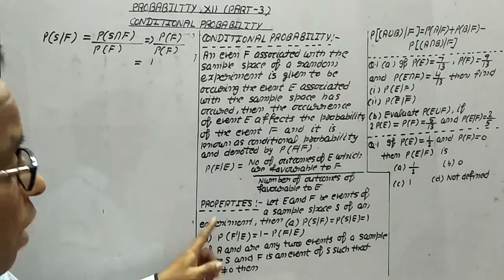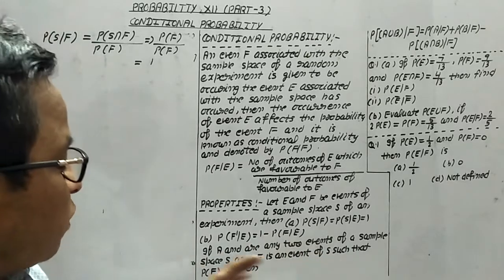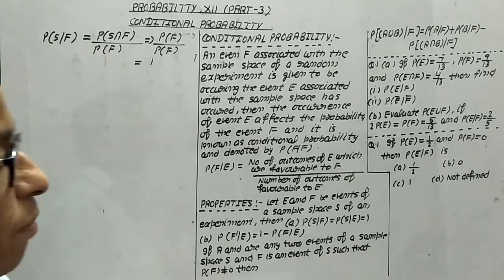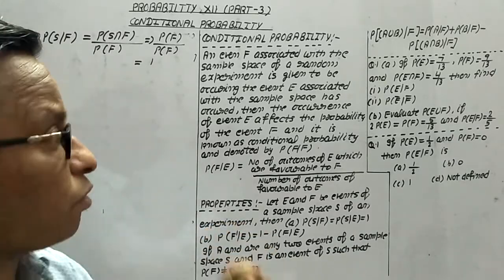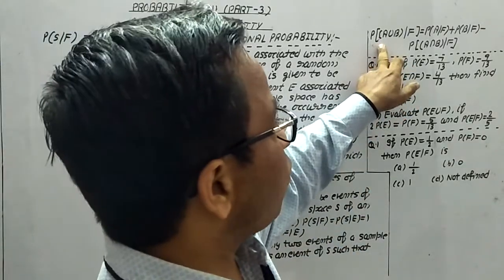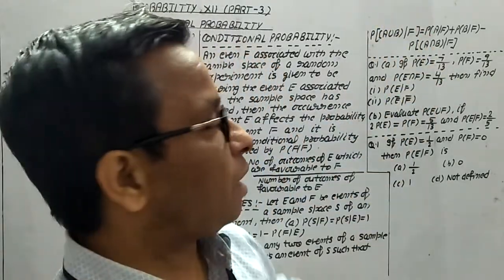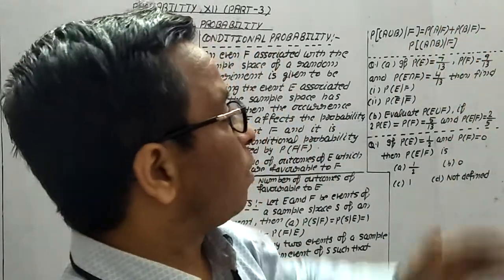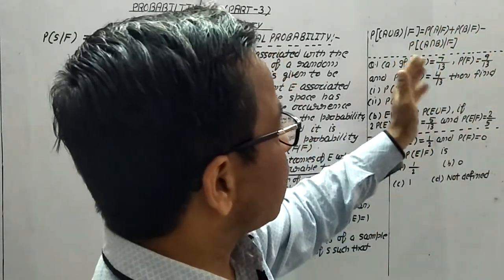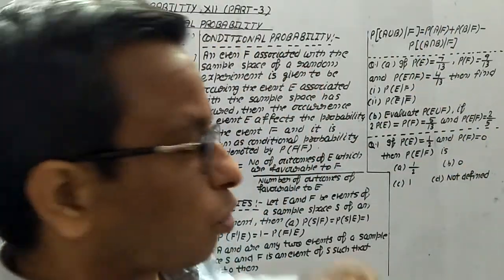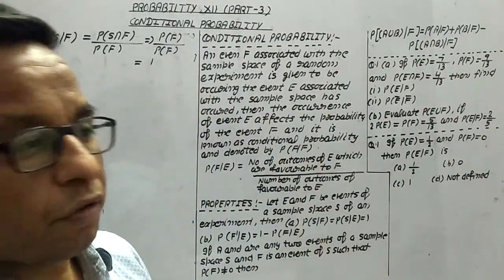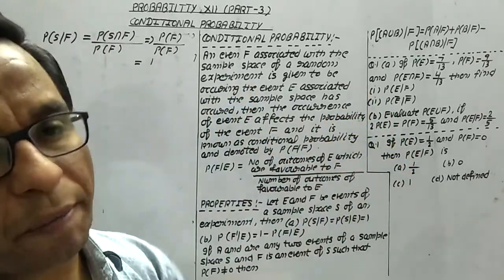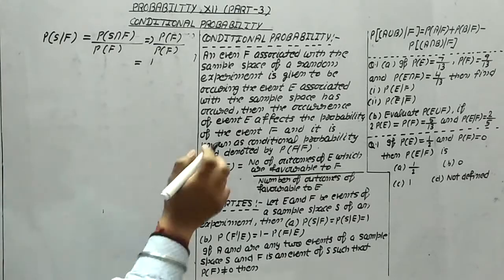Now the next rule: if A and B are any two events of a sample space S and F is an event of S such that probability of F is not equal to 0, then probability of A union B by F is equal to probability of A by F plus probability of B by F minus probability of A intersection B by F. So these three important properties we have to remember, and we have to remember the concept of conditional probability. Now related to this, there are a few questions.